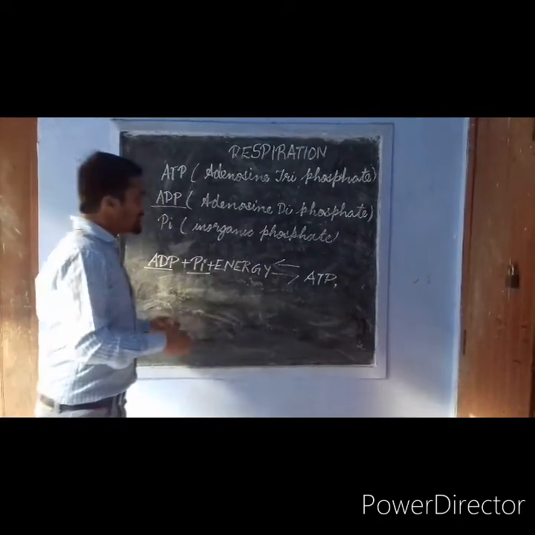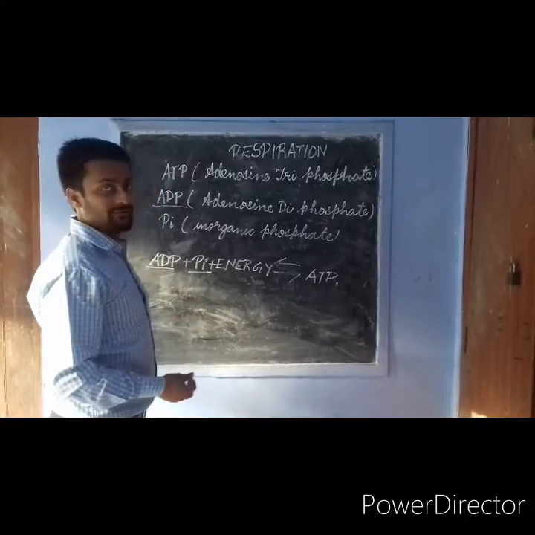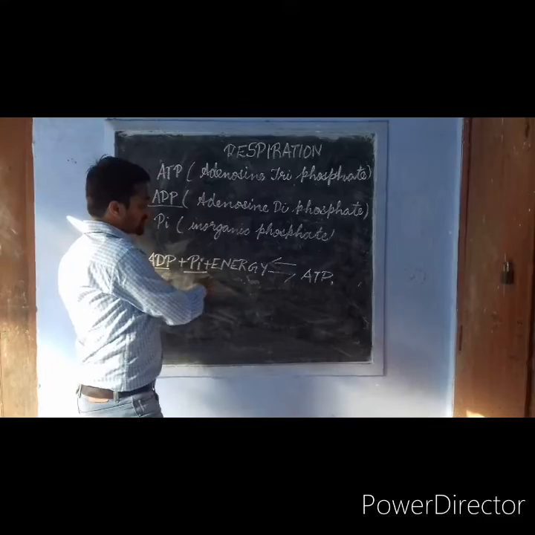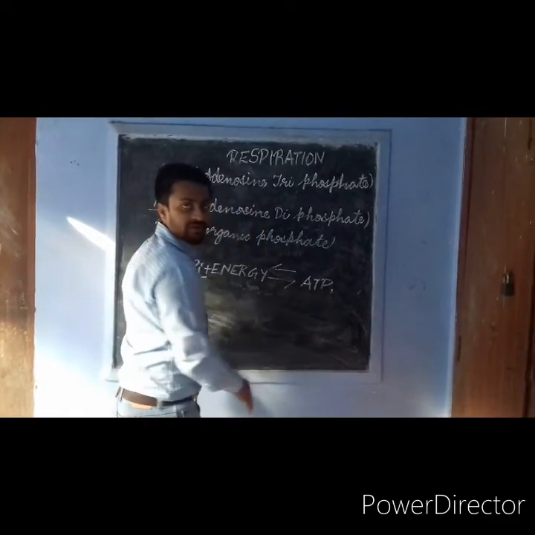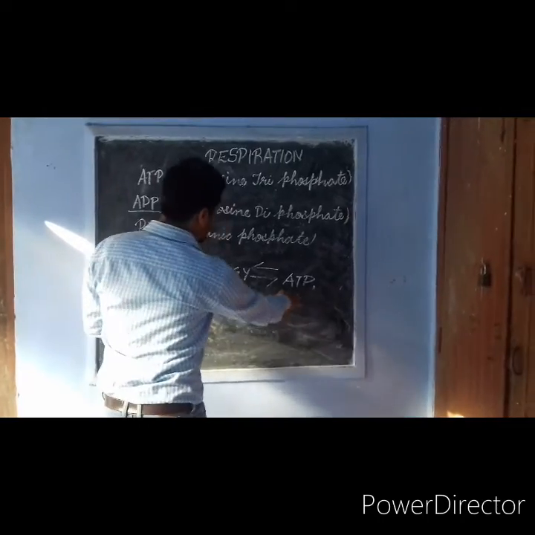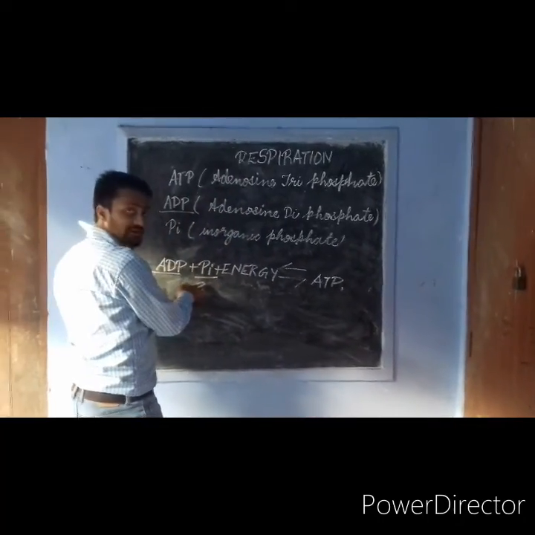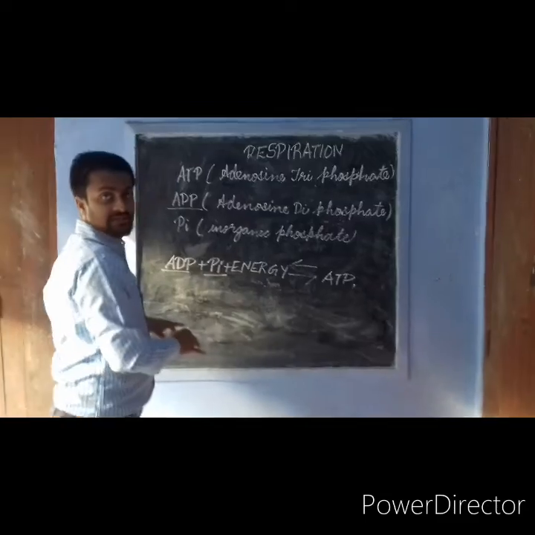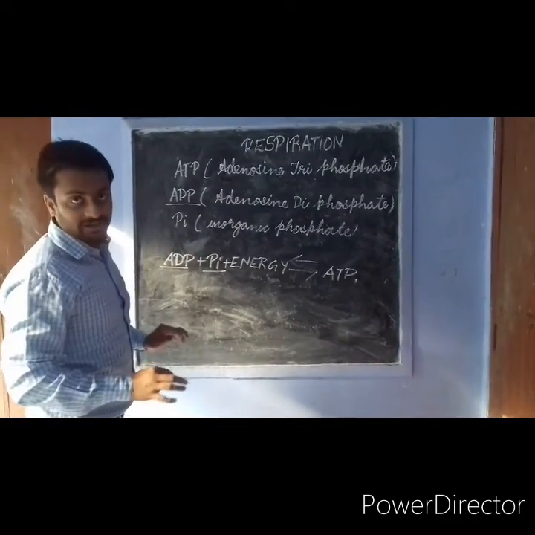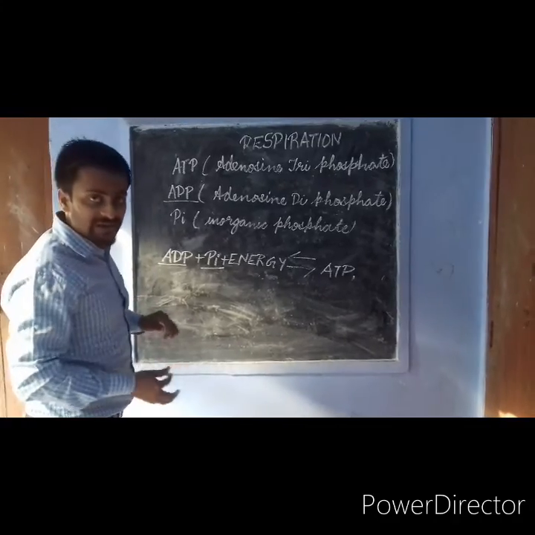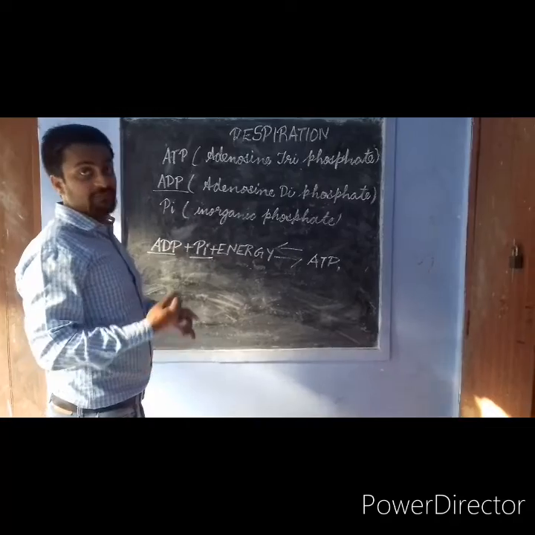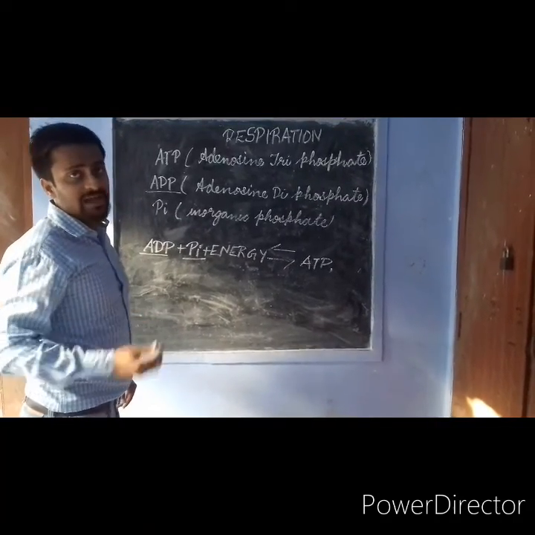So this is how this process continues on and on. When we need to store energy, this ADP, with the help of inorganic phosphate and energy, forms ATP. But when we need energy, this ATP breaks down, releasing energy plus inorganic phosphate and ADP. So this was the process of respiration in general. Now we will deal with how the respiration process takes place in plants, in simple animals and in multicellular animals.